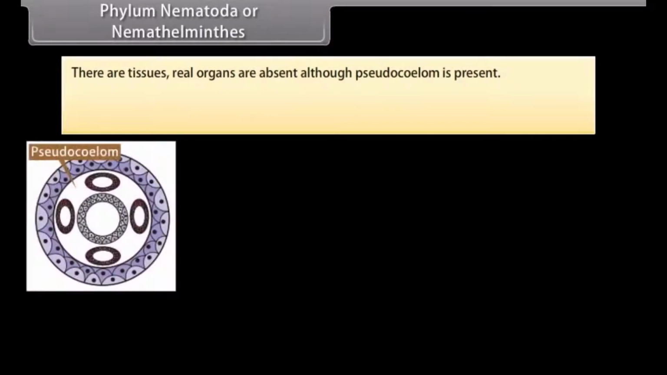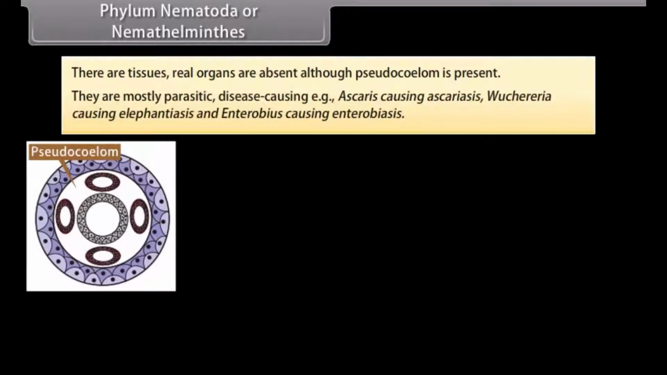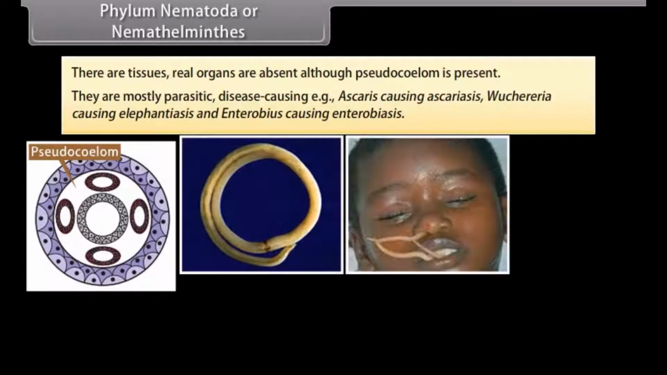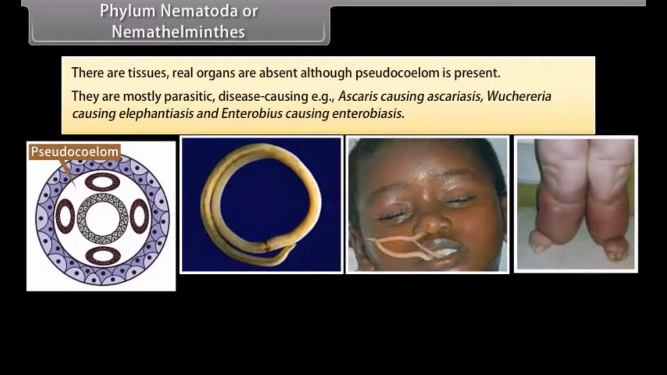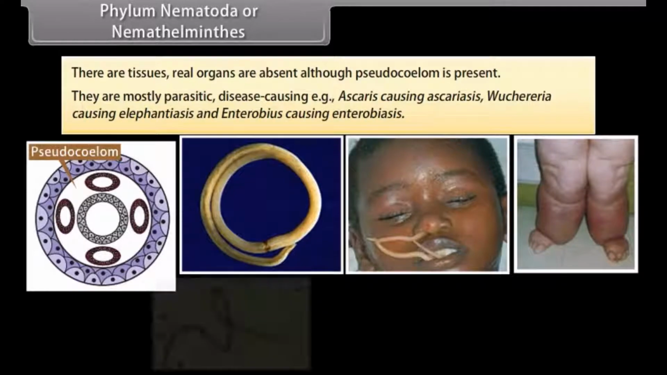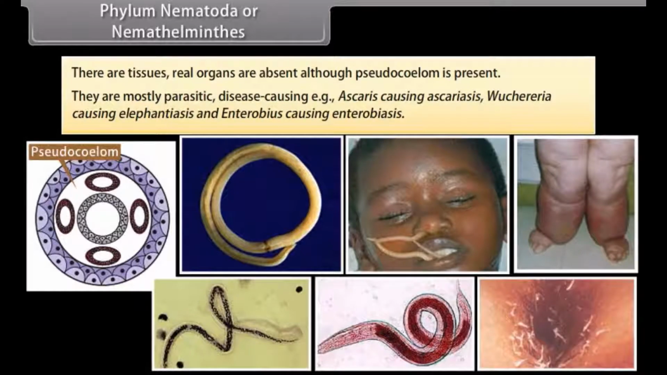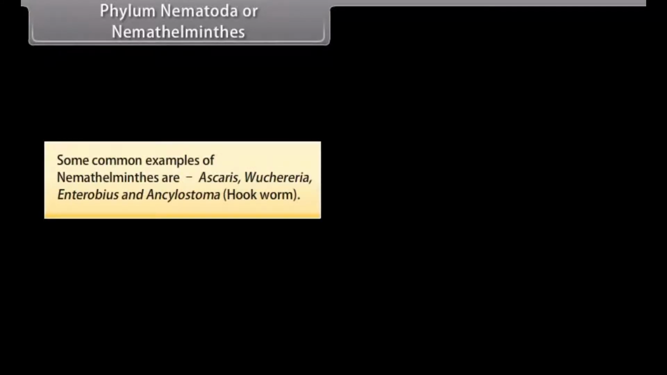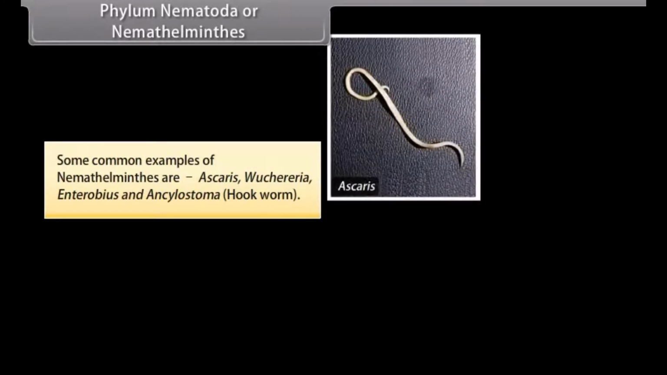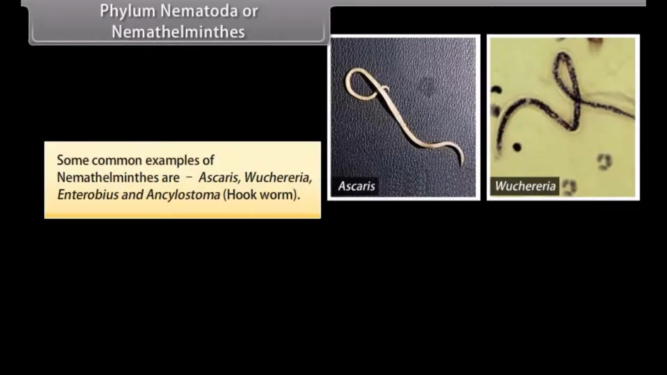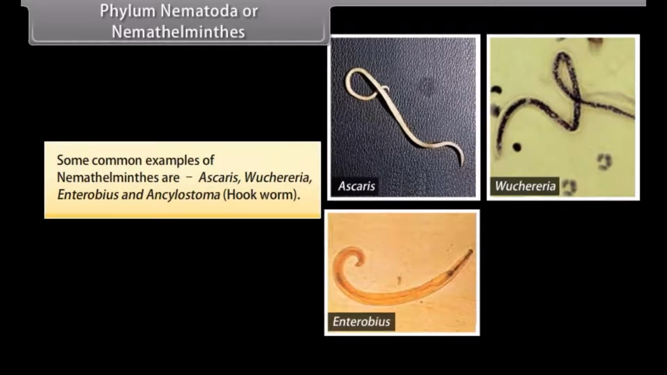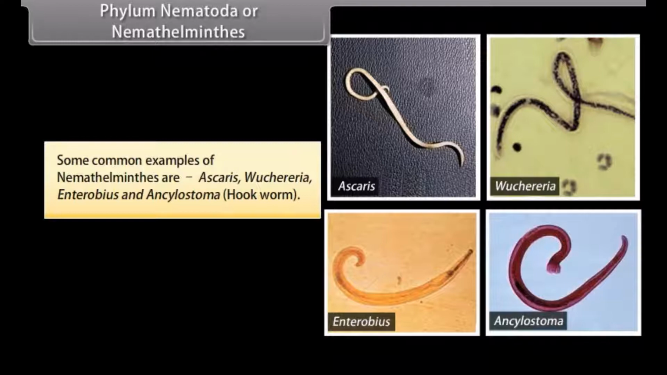There are tissues, but real organs are absent, although pseudocoelom is present. They are mostly parasitic, disease-causing, example, Ascaris causing ascariasis, Wuchereria causing elephantiasis, and Enterobius causing enterobiasis. Some common examples of Aschelminthes are Ascaris, Wuchereria, Enterobius, and Ancylostoma, hookworm.